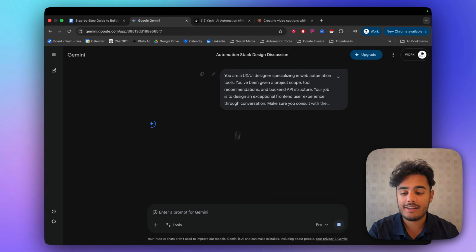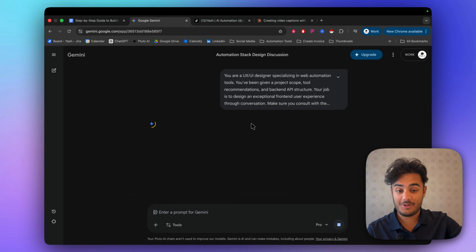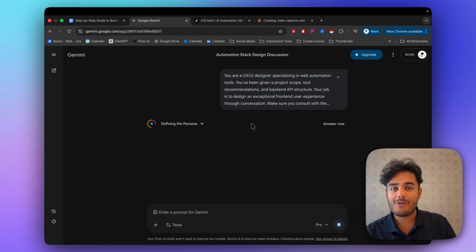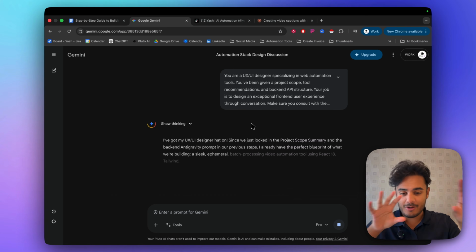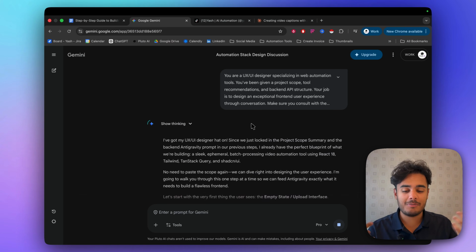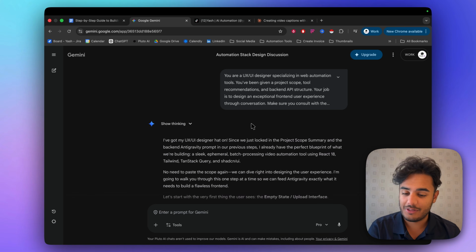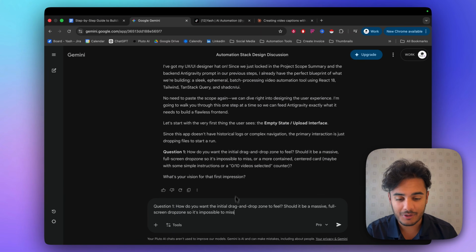I'm going to click enter, and now it's going to go through that same consultation process it did for our front-end design, where it's going to ask us, like, would you like this kind of tag? Would you like this drop down over here? How would you like the front end to look? How many pages do you want? Blah, blah, blah, blah. It's going to go over that whole thing right now. So I'm going to go through and answer all the different questions now.